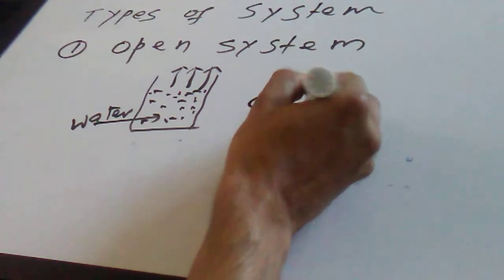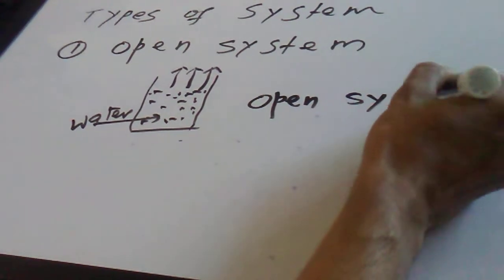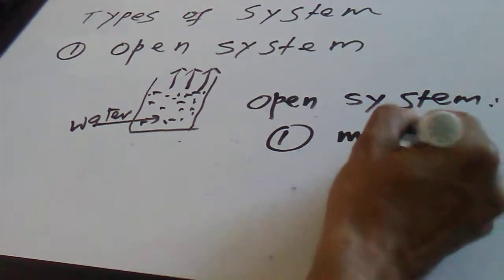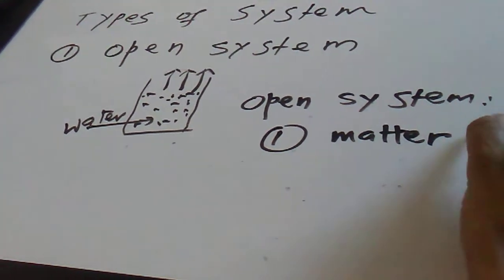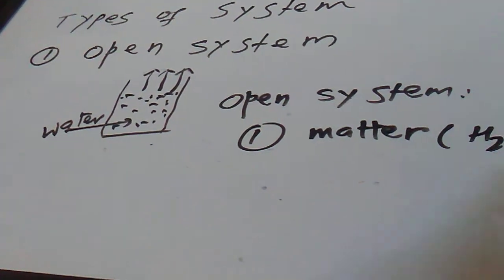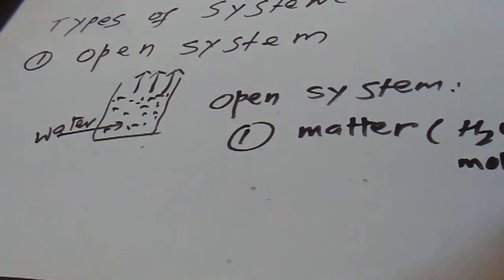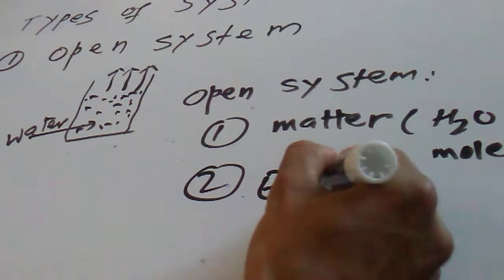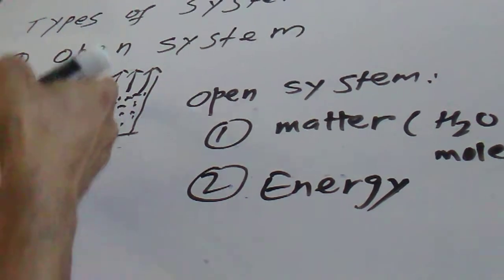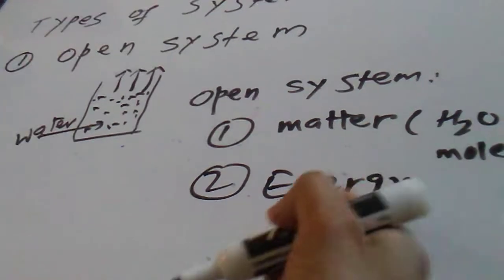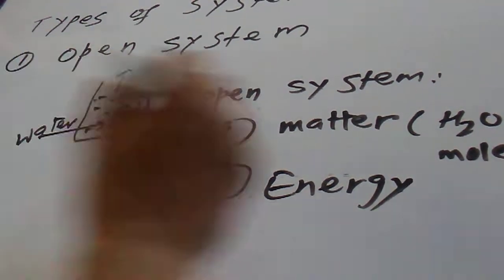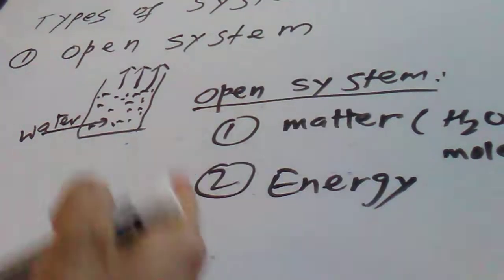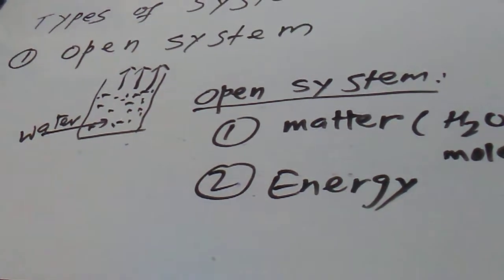In case of the open system, we are losing matter, in this case let's say water molecules, and we are also losing energy. If it is hot water, it is being cooled, right? So in an open system, we lose matter as well as energy.